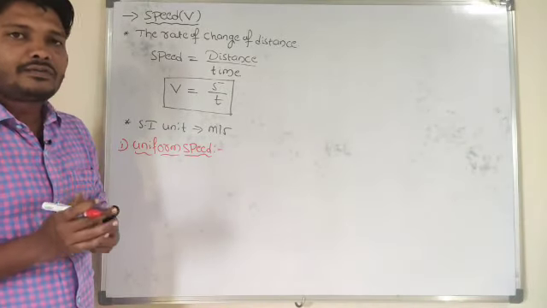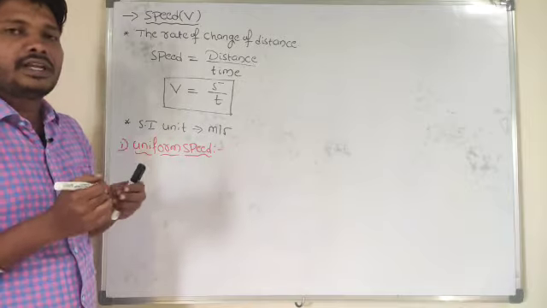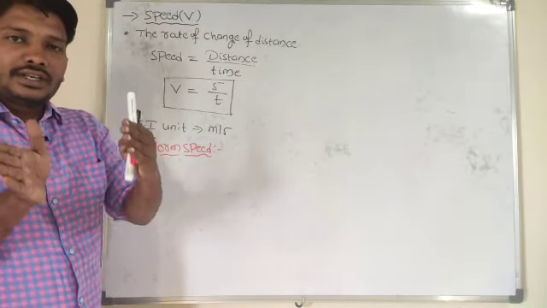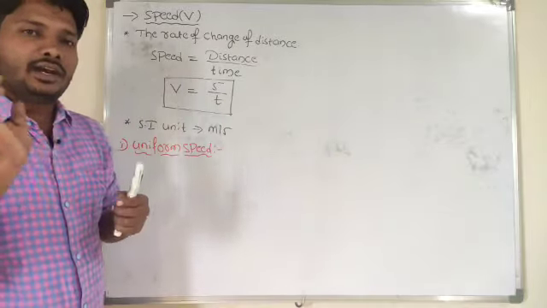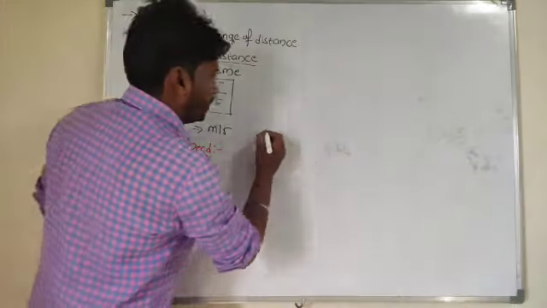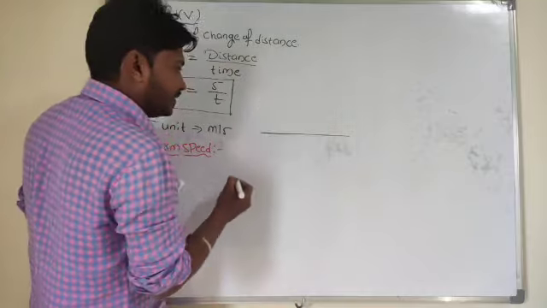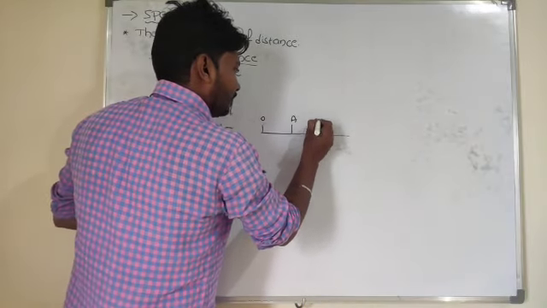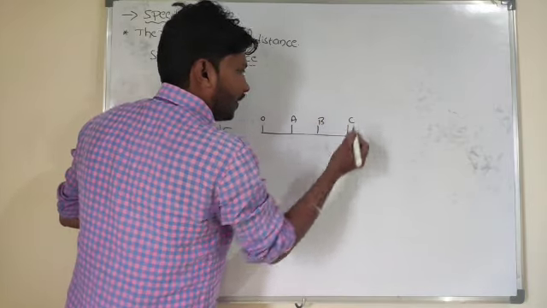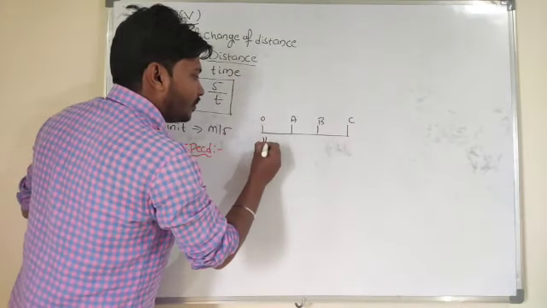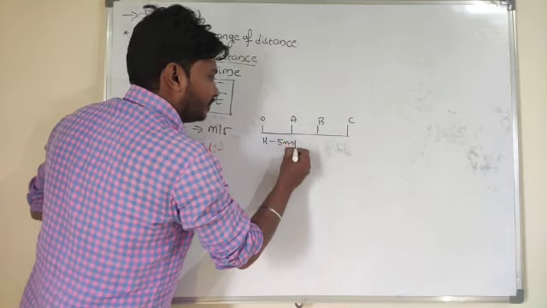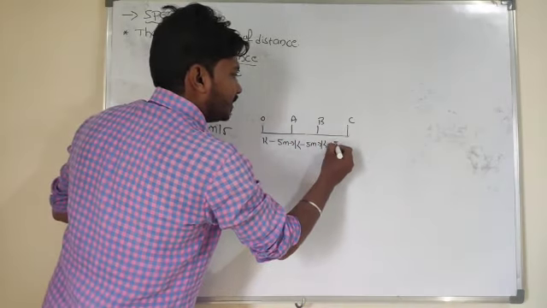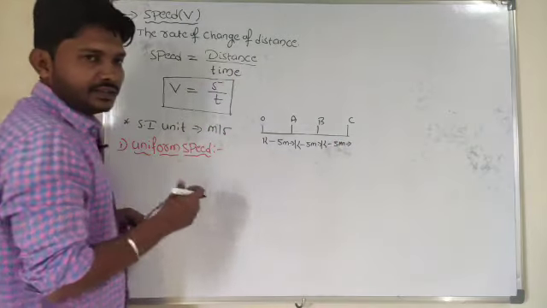The concept of uniform speed gives that information. For example, an object covers equal distance in equal intervals of time. Let me explain. For example, this is one path with point O, point A, point B and point C. The distance from O to A is 5 meters, from A to B also 5 meters, and from B to C also 5 meters.